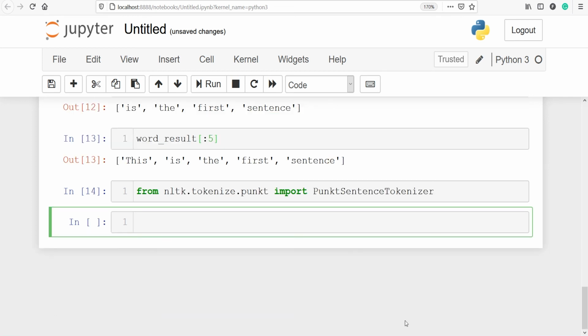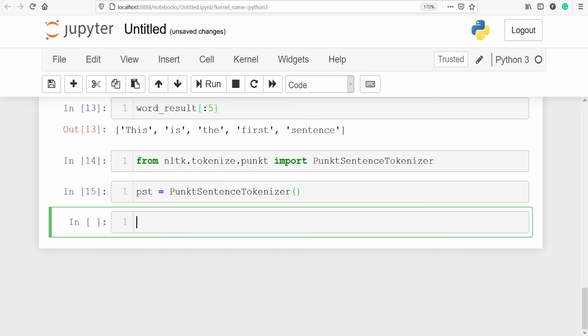Let's execute our code. I'll make the object of this class PunktSentenceTokenizer, pst, and I'll call this class PunktSentenceTokenizer.